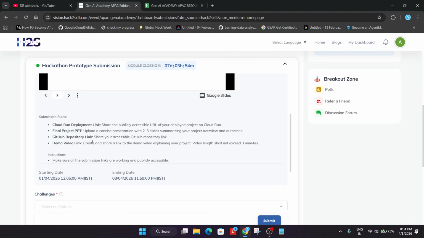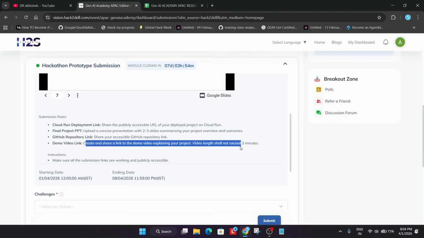A Cloud Run deployment link, a PPT, and a GitHub repository where all the code will be listed. One important thing: when you make a repository and share the files, make sure you remove all the API keys in the .env file. You have to remove all the API keys and any secrets you have added, meaning your project ID and service account ID. Delete all these things directly.